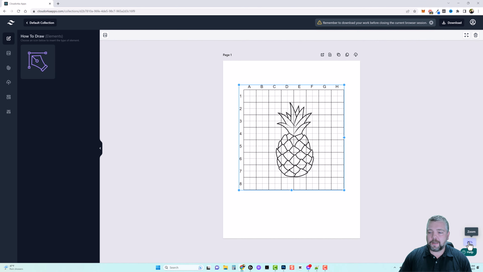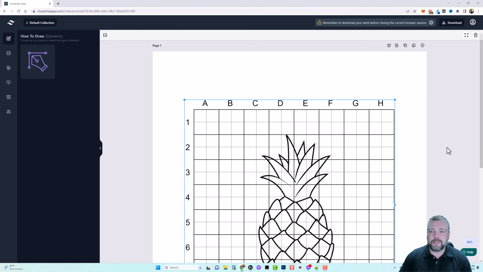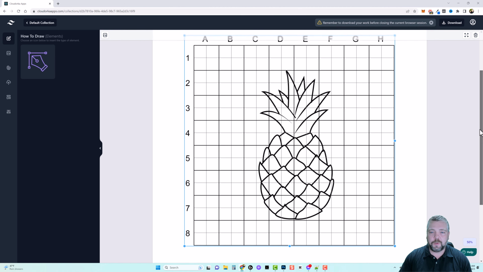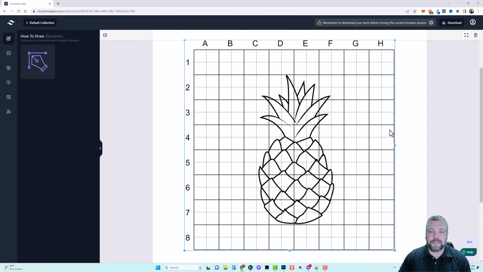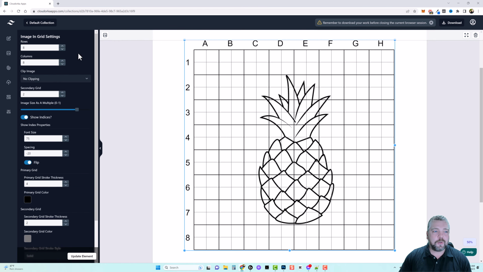And then down here on the bottom right, you can see if you click on zoom, it gives you the option to where you can zoom in to see it as a bigger image if you want to. So we're just going to leave it like this to make it easier. Now from here, we have different things we can do. I can right click on this image, go to settings, and then it's going to bring up the settings for this grid and this image.